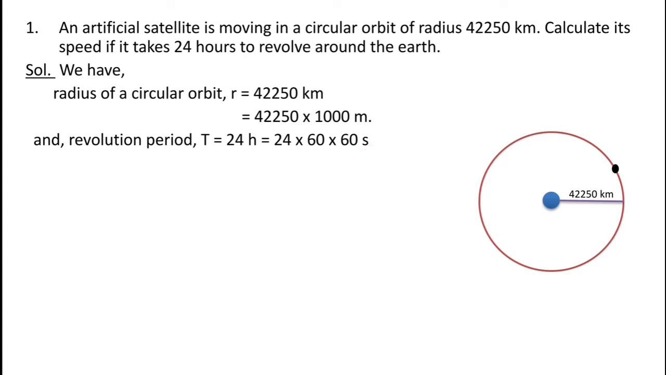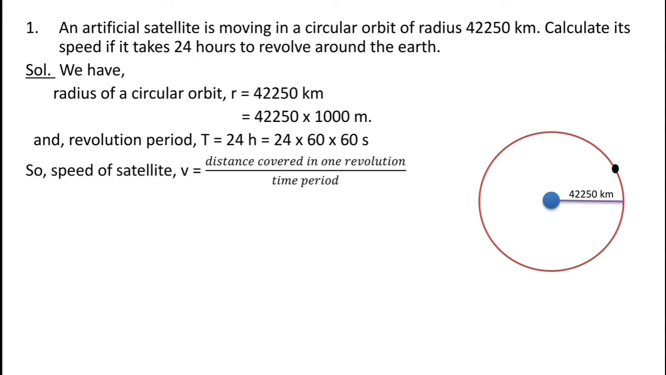Now we have the proper value of distance and time, so we can write speed of satellite as distance covered in one revolution upon time period, because it takes 24 hours to complete one revolution. Now this orbit is circular, so the total distance covered by the satellite to complete one revolution is equal to the circumference of this circle, which is 2 pi r. So speed of satellite is 2 pi r upon capital T, where r is the radius